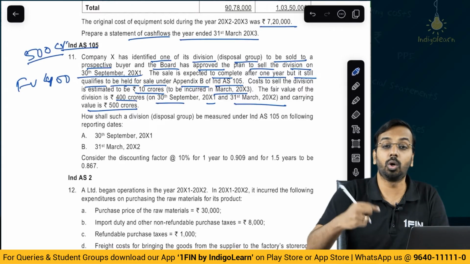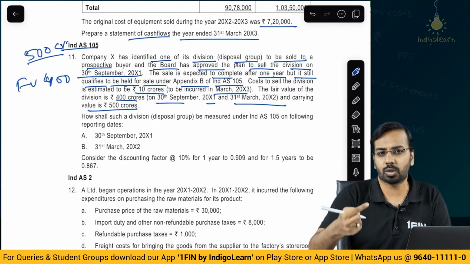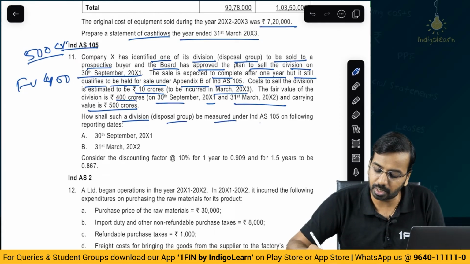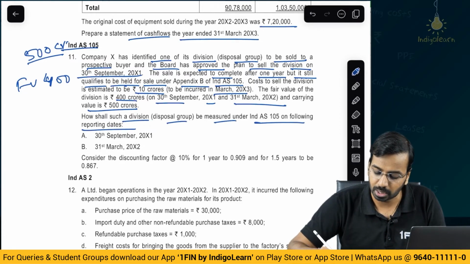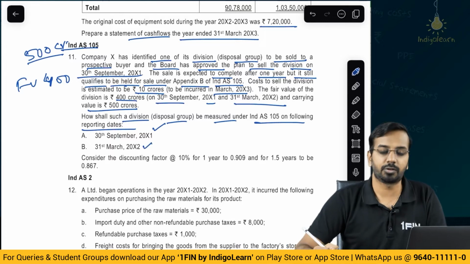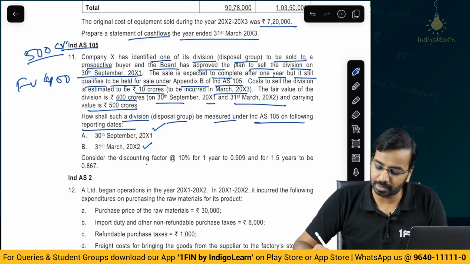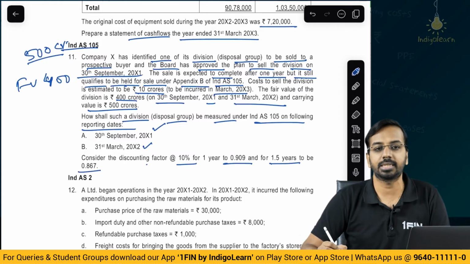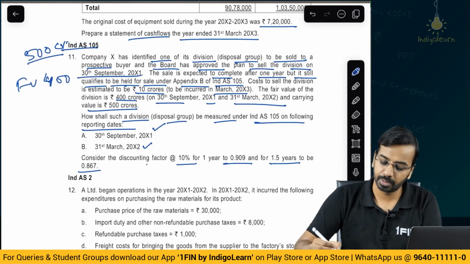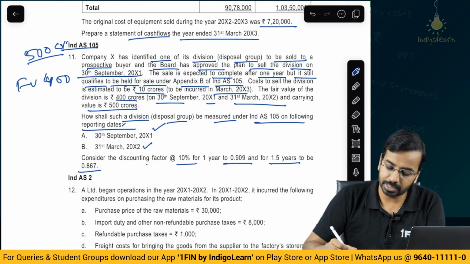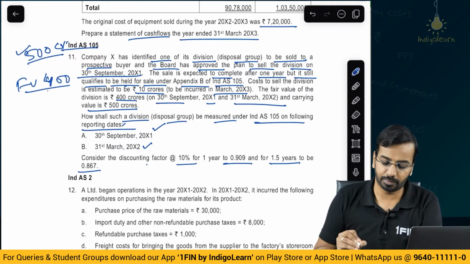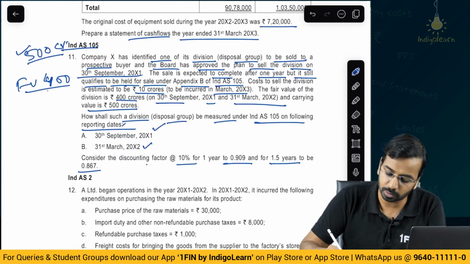So we have to take the lower of fair value less cost to sell and the carrying amount. How will such a division disposal group be measured under Ind AS 105 on the following reporting dates, 30th September of year 1 and 31st March of year 2? Consider the discounting factor at 10% as 0.909, and for 1.5 years as 0.867. Now, here it is very simple: you will show the lower of carrying amount and fair value less cost to sell. Fair value is given. Cost to sell is 10 crores.